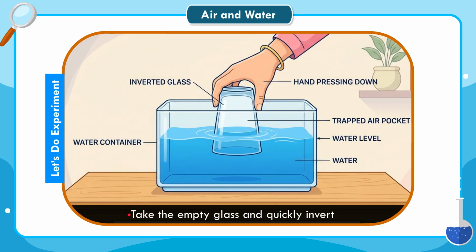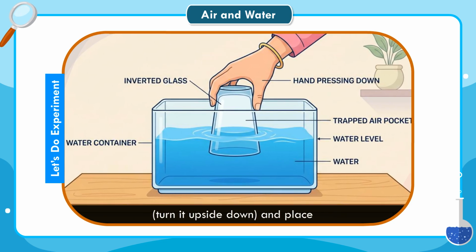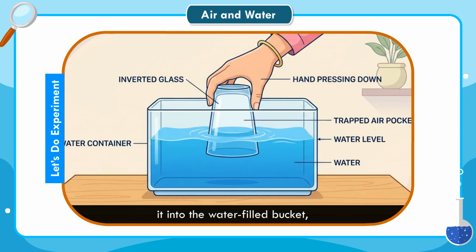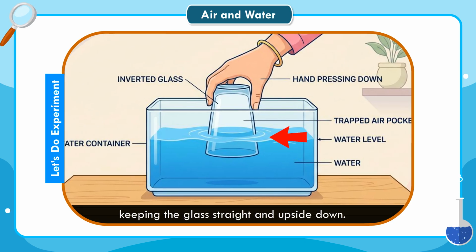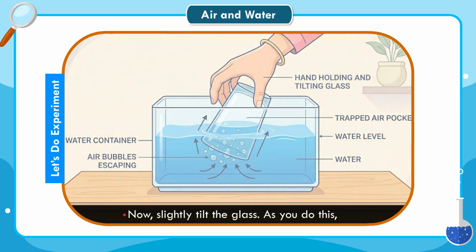Steps: take the empty glass and quickly turn it upside down and place it into the water-filled bucket, keeping the glass straight and upside down. Observation: you will notice that the water does not enter the inverted glass. Why? This happens because the air occupies the space, blocking the water.